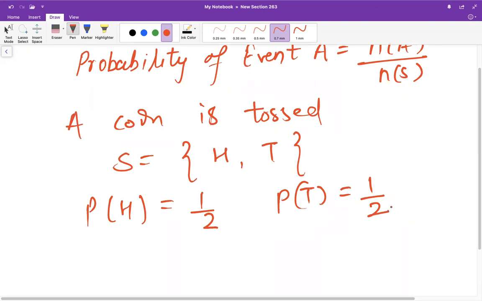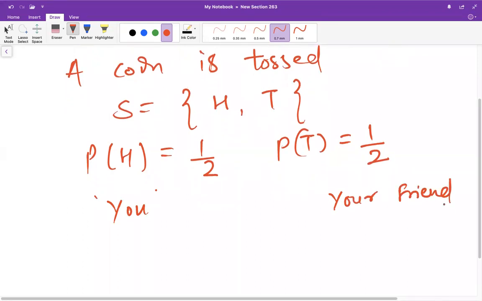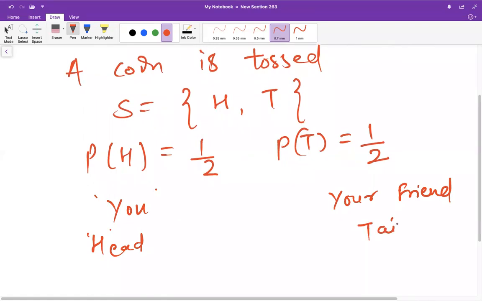Now based on this event, suppose you and your friend decide to play a game. You said that if head comes, you will win, and if tail comes, your friend will win.